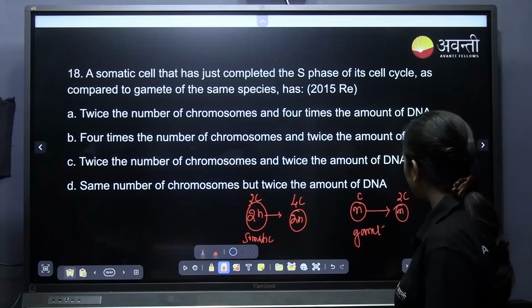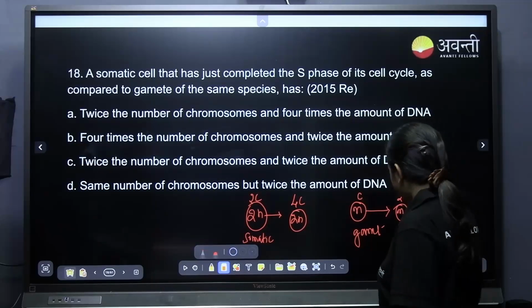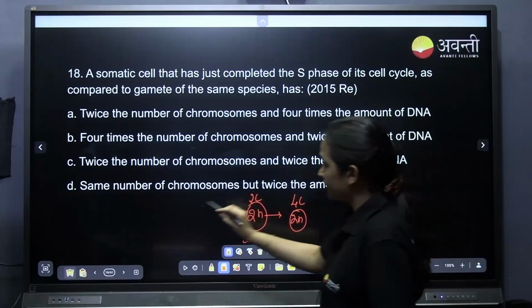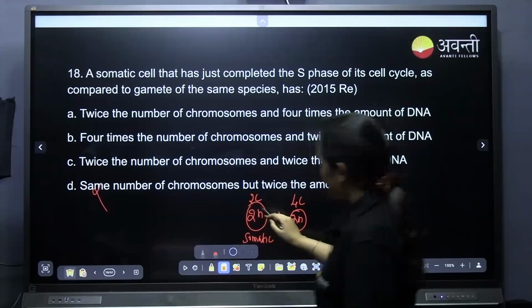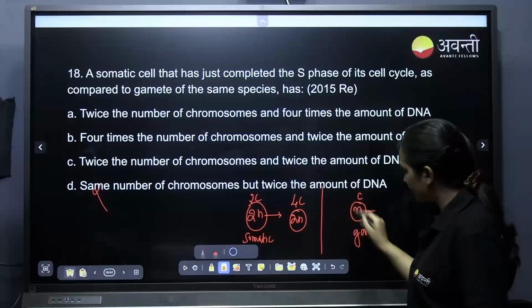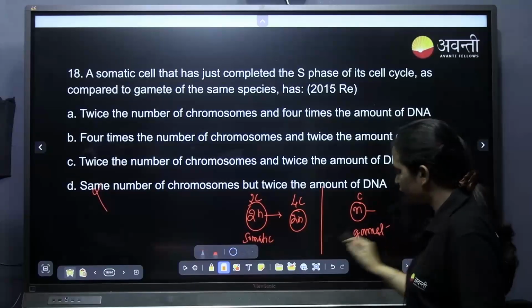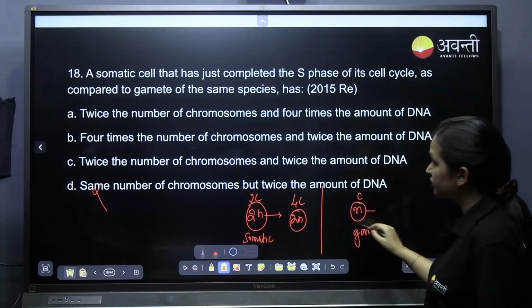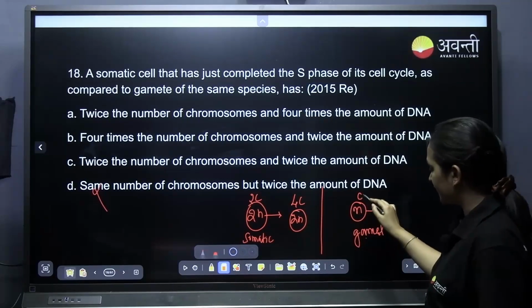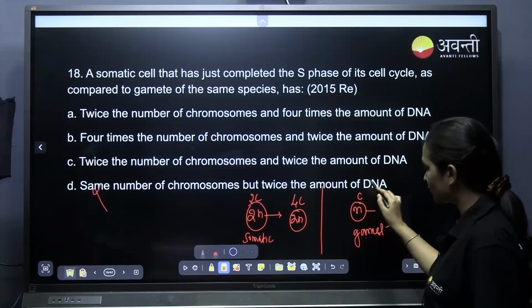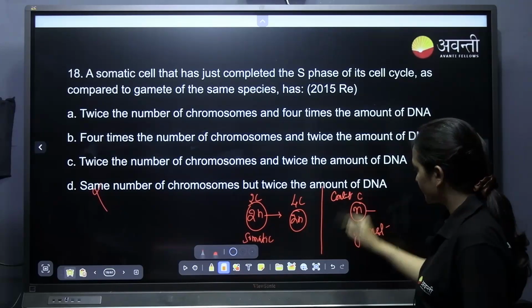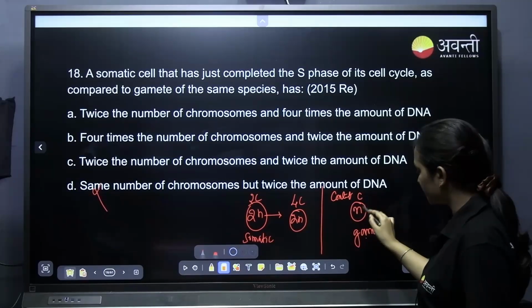No, not the same number of chromosomes. Listen. We have to compare a gamete cell to the somatic cell. This is the gamete cell, which has DNA content of only C, and the number of chromosomes is n.